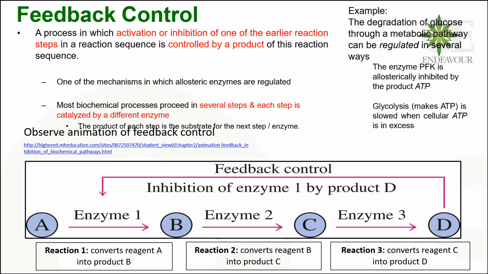And here is the feedback control of the enzymatic reaction. In feedback control, the reaction sequence is controlled by the product of the reaction. Here substrate A changes into B, B changes into C, and C changes into D, and D is the main product of the reaction. This main product D sends the feedback control to enzyme 1, by which the reaction can be stopped.